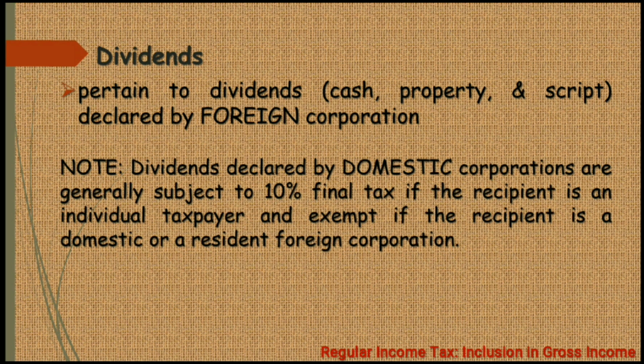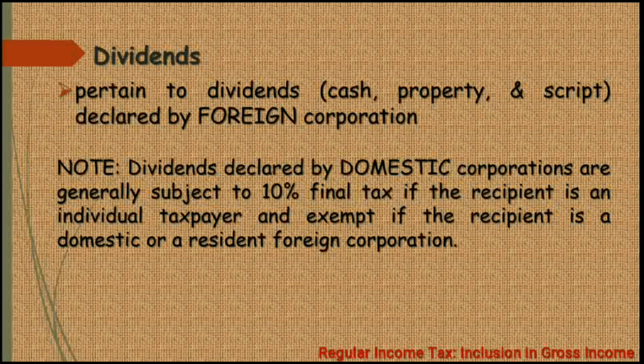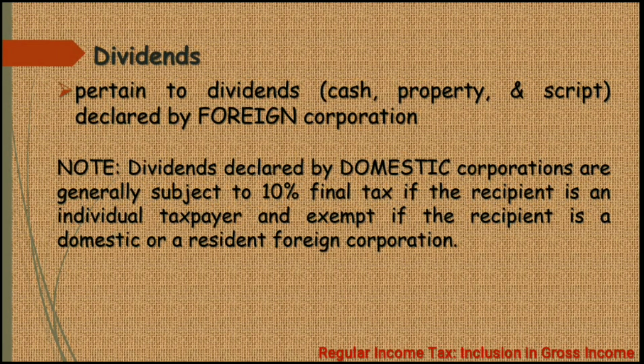Okay, take note na yung dividends that are declared by domestic corporations are generally subject to the 10% final tax if the recipient is an individual taxpayer and exempt if the recipient is a domestic or a resident foreign corporation. By the way, class, when we say foreign corporation, that refers to the corporation that is organized under a foreign law. Yung domestic corporation naman, that is a corporation that is organized under the Philippine law.